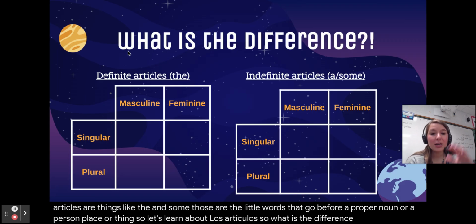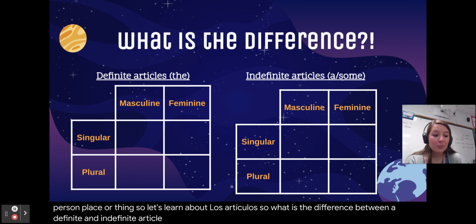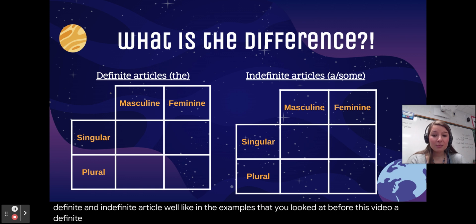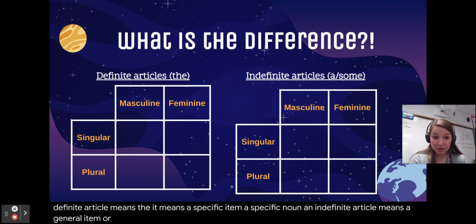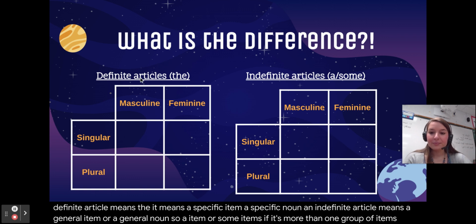So, what is the difference between a definite and indefinite article? Well, like in the examples that you looked at before this video, a definite article means the. It means a specific item, a specific noun. An indefinite article means a general item or a general noun. So a item or some items if it's more than one group of items.